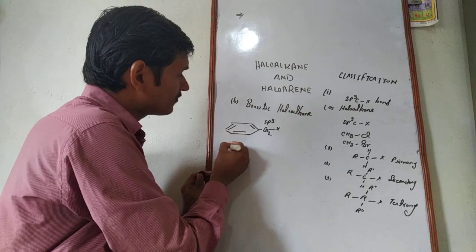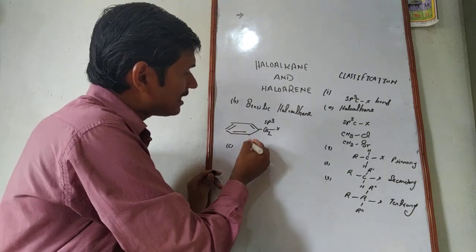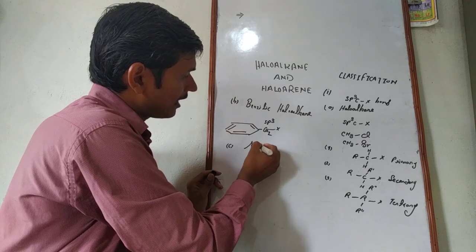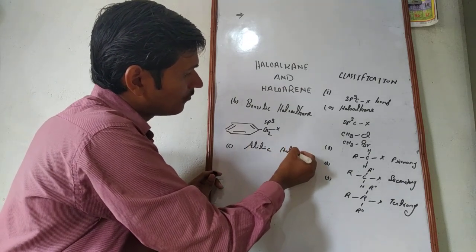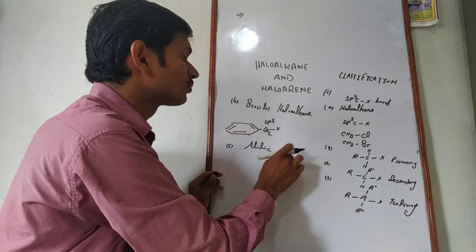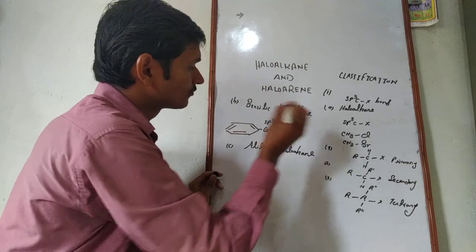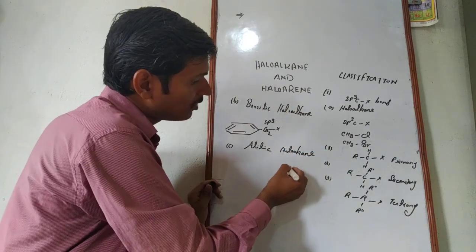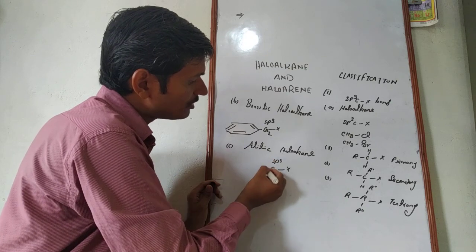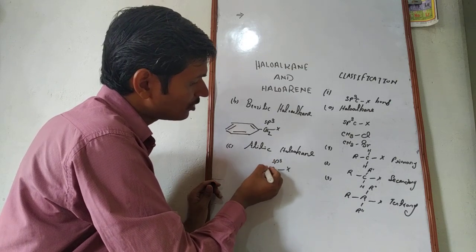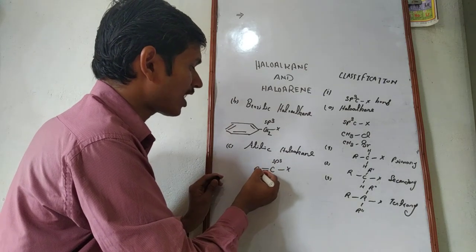And the second one we get is allylic haloalkane. In that case, the halogen atom is directly linked to an sp3 hybridized carbon, which in turn is directly linked to a carbon which is sp2 hybridized.